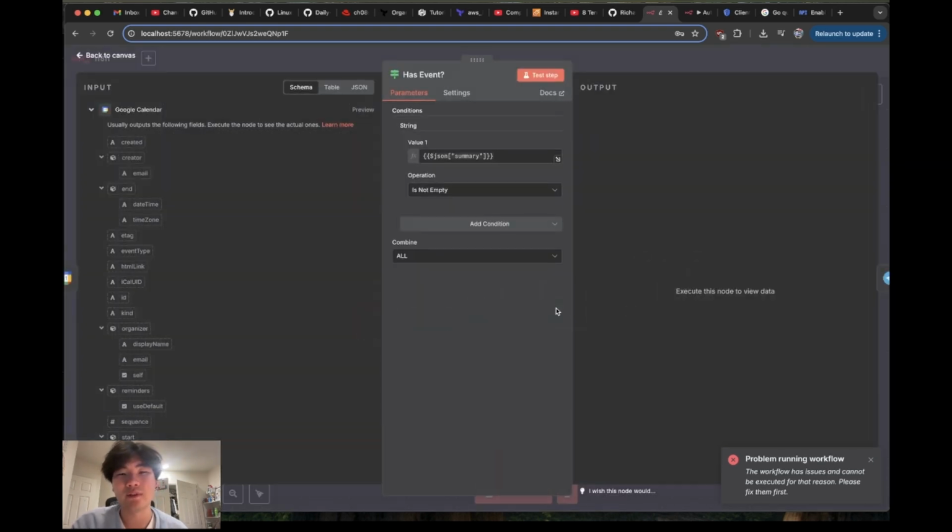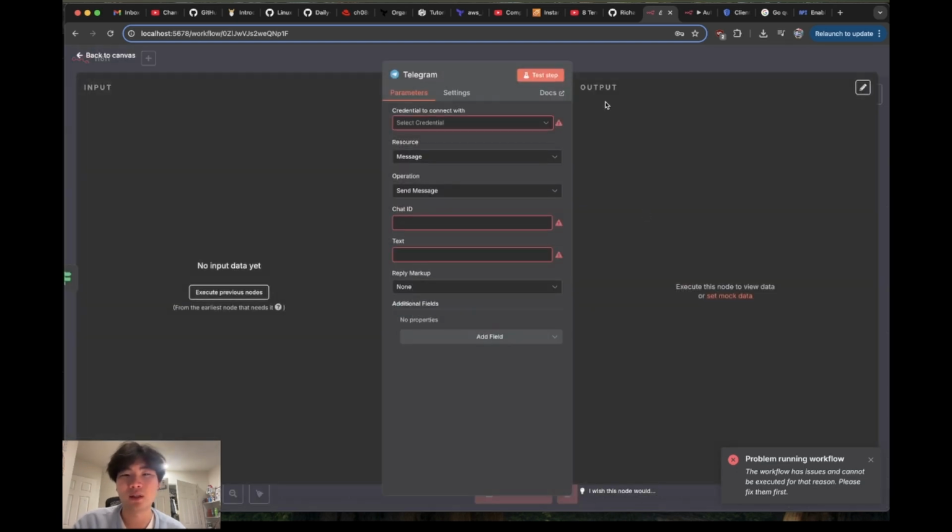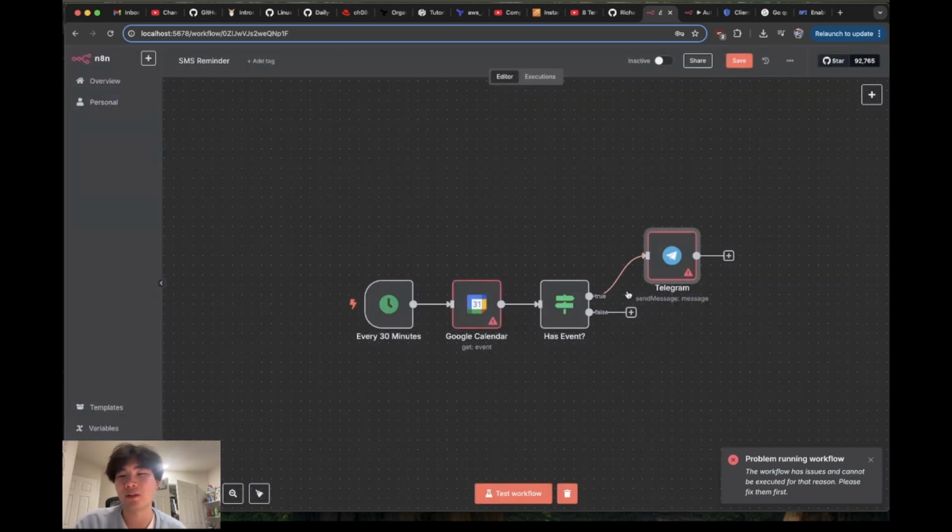Then we'll see if it has an event. I set it so that if at that time it's not empty, that means there's an event, and then it would send me a message. Obviously I still need to make this, and I can't use Telegram either, I can't connect to it. But if I could, the message would be something like, hey, we have an event at, and it gets the time and the context. If there's no event, it just does nothing. That was my idea.